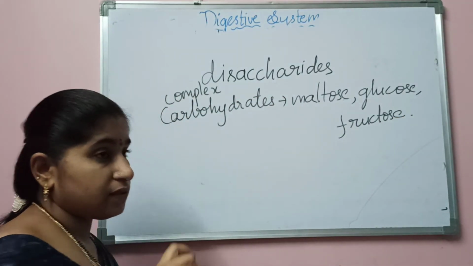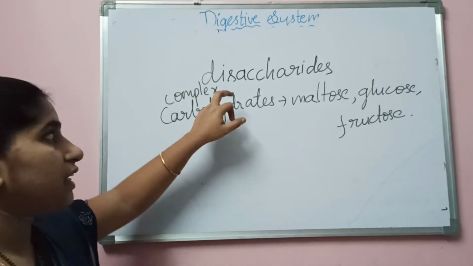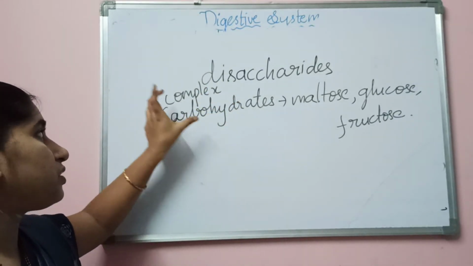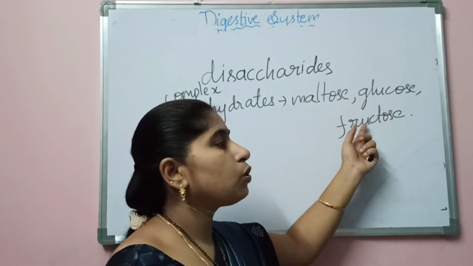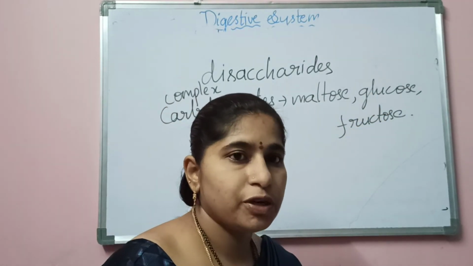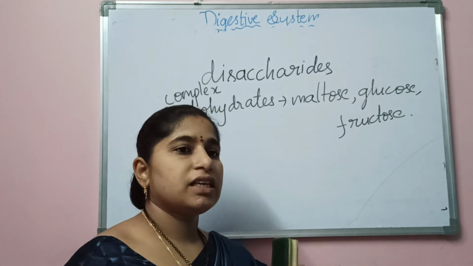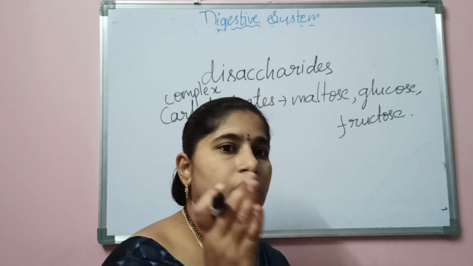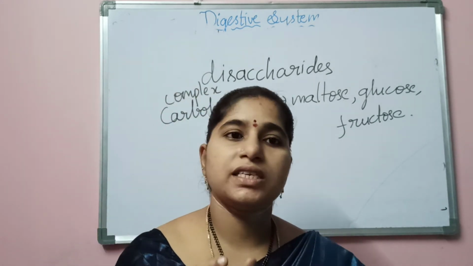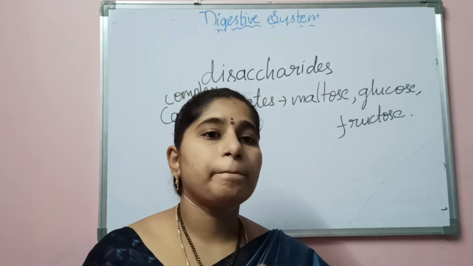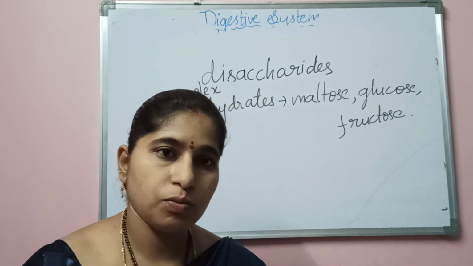Who will be doing this? The pancreas will be releasing the disaccharides. These disaccharides convert the complex carbohydrates into simple carbohydrates like maltose, glucose and fructose, which are easily absorbed into the body. So carbohydrates, proteins and fats are all digested in the small intestine. Here the complete digestion of the food occurs in the small intestine.